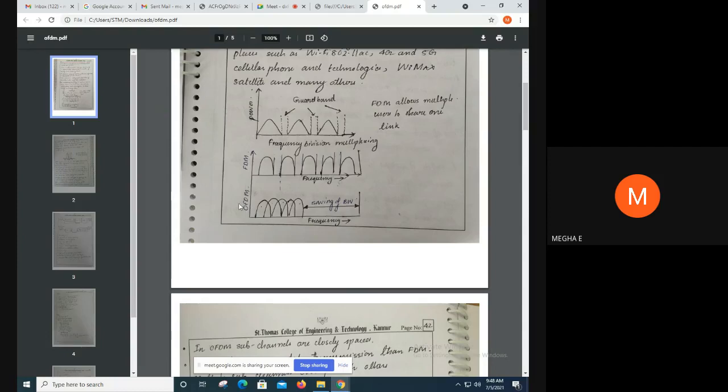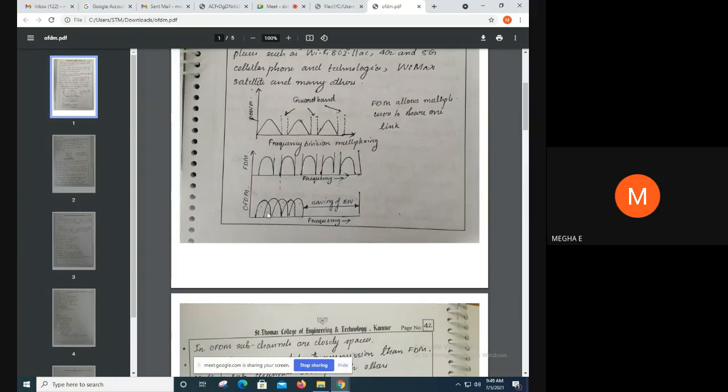But in OFDM we can see that there is no guard band in between the subcarriers. Here this is one subcarrier, this is another subcarrier, this is the third subcarrier, the fourth subcarrier, and so on. In between these subcarriers there is no guard band, hence we can save bandwidth. This much bandwidth is saved by using OFDM technology. But you may think that this will cause interference. No, this will not cause interference.